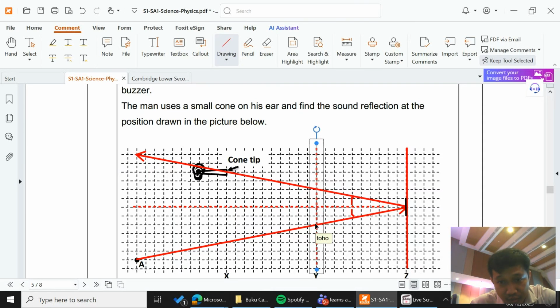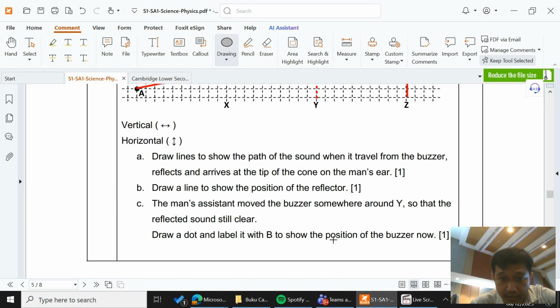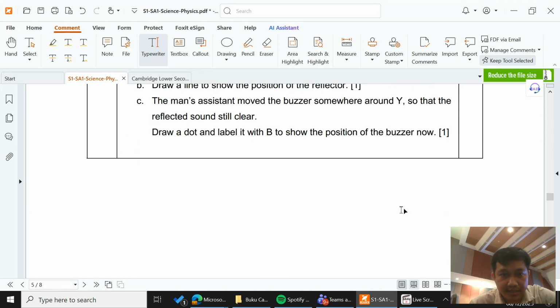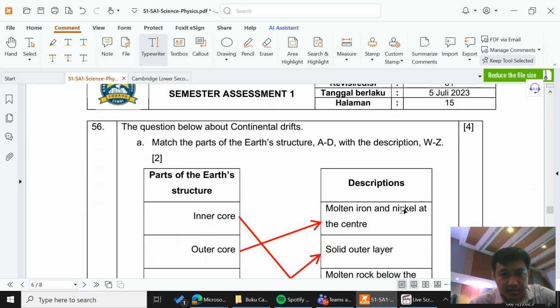Remember we need to make sure that the reflection still comes to the cone tip, right? So let's make a dot here. Okay, let's make it black, and label it with B. There you go. Okay, now let's go to the next question.